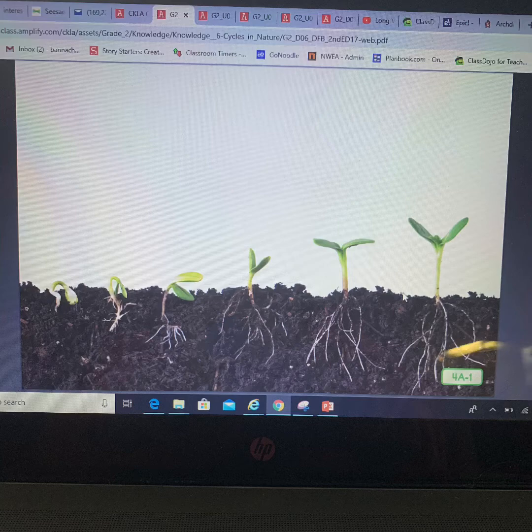Seeds need just the right amount of light from the sun, nutrients from the soil, and water in order to grow. Once the seed germinates or sprouts, it grows and develops into a young plant with roots, a stem, and leaves. Roots, stem, and leaves are the 3 main parts of a young plant.